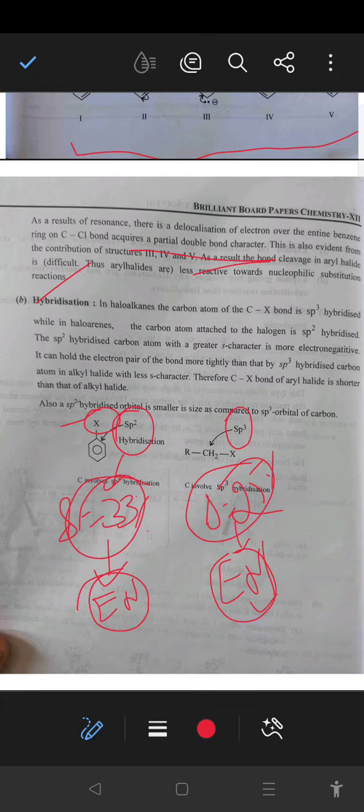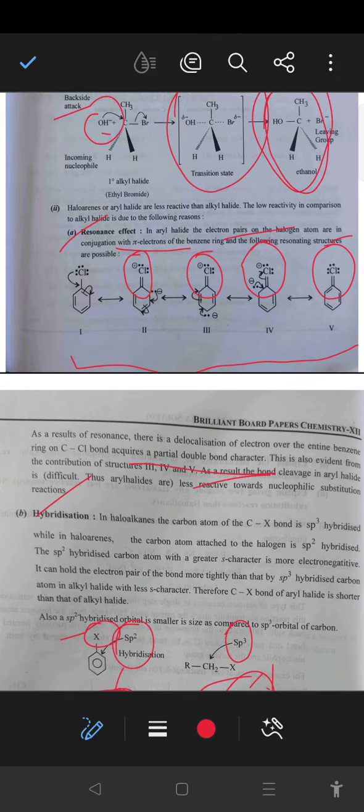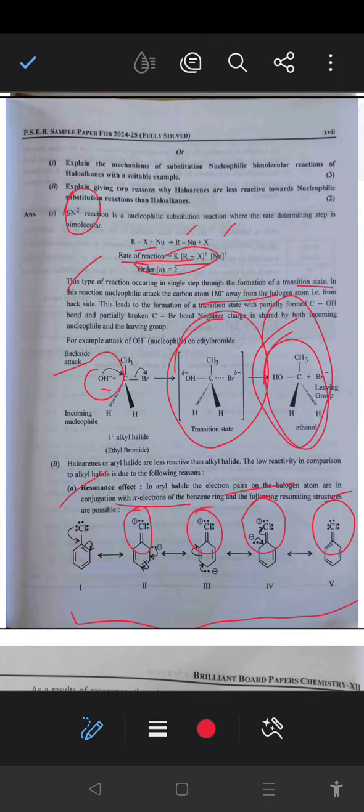So these are all important questions from a very important solved paper issued by the PSEB. I hope all of the students will cover it and will get 70 out of 70 marks. So all the best to all the students. Have a great day. Thank you.